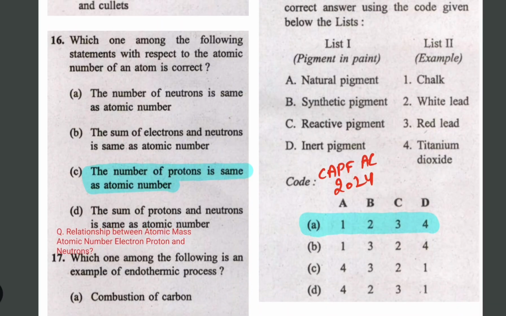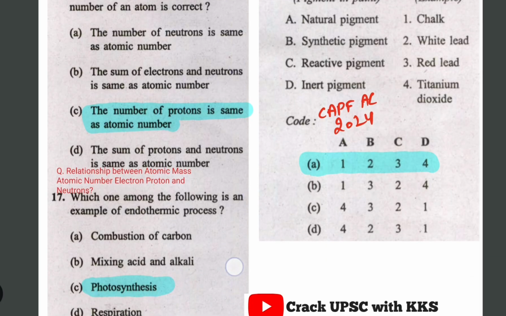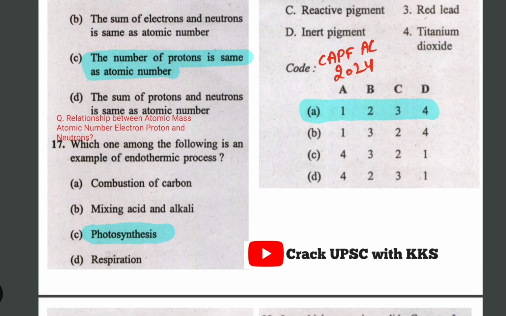This is a basic question related to atomic number. Atomic number is the same as the number of protons. There is a relationship between all these 5 terms. Just comment down: atomic number is equal to number of protons is equal to number of electrons. Then what is atomic mass? Atomic mass is equal to number of protons plus number of neutrons. There are 2-3 combinations. Just comment down in the comment box.